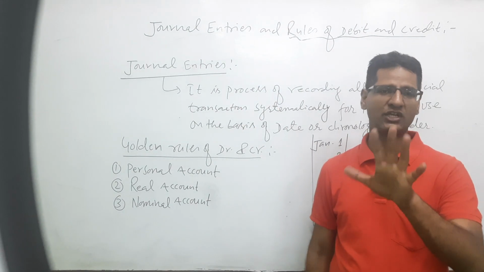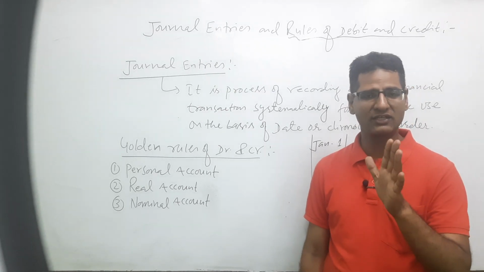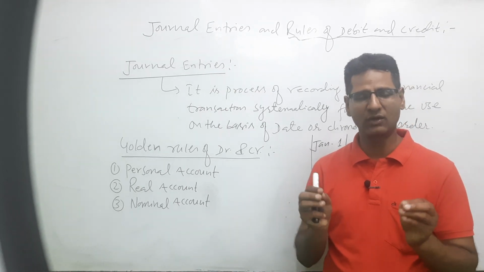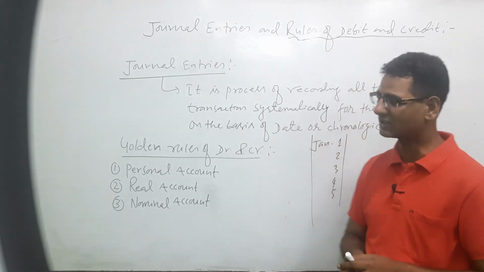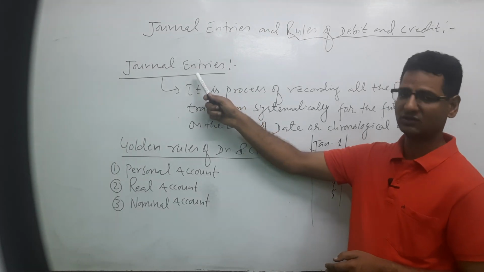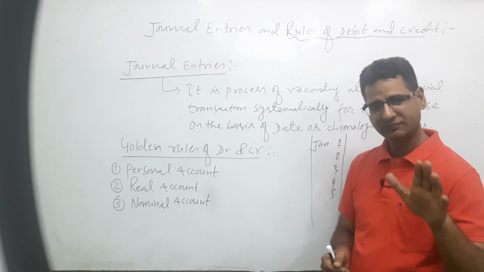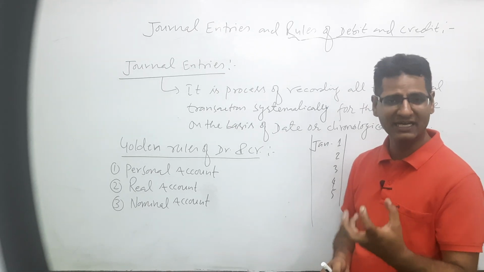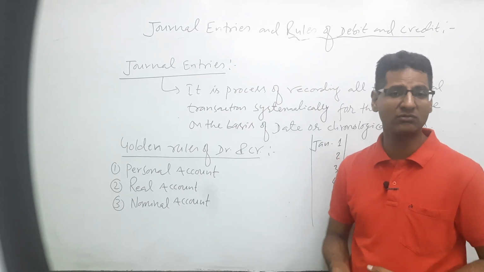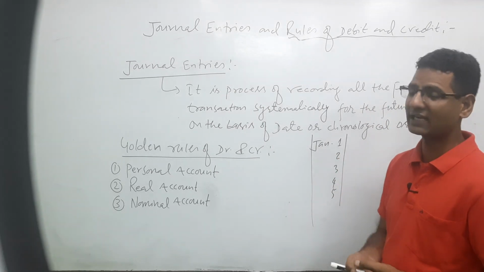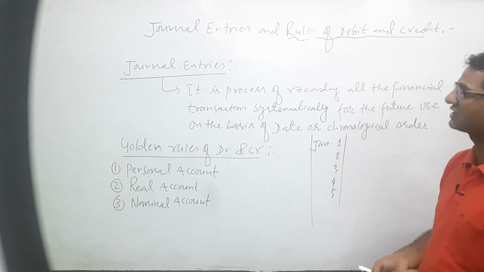Basically, there are three types of transactions. One is cash transaction, second is credit transaction, and third is non-cash transaction. On the basis of these various transactions, we can make journal entries. So journal entries are the base, foundation of the entire accounting system. The entire accounting system is based on journal entries. So we can say that journal entries are the root of the accounting system.